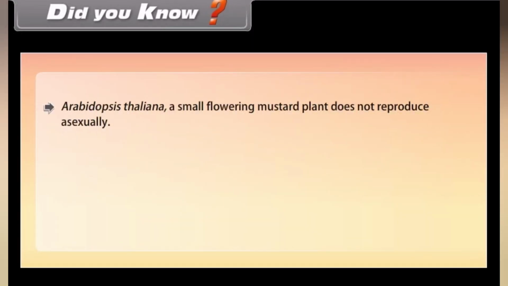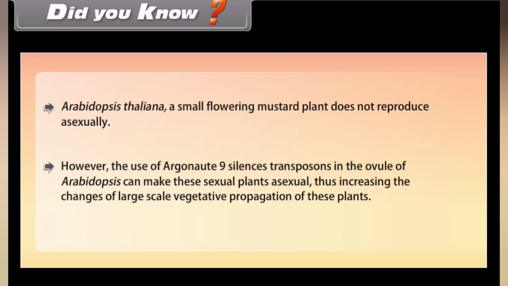Did you know? Arabidopsis thaliana, a small flowering mustard plant, does not reproduce asexually. However, the use of Argonaut 9 silences transposons in the ovule of Arabidopsis can make these sexual plants asexual, thus increasing the chances of large-scale vegetative propagation of these plants.